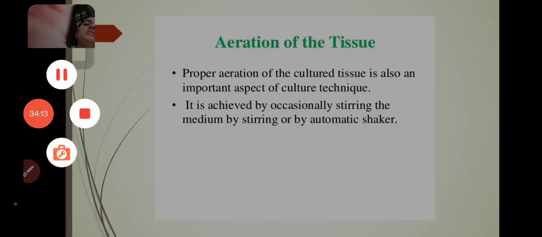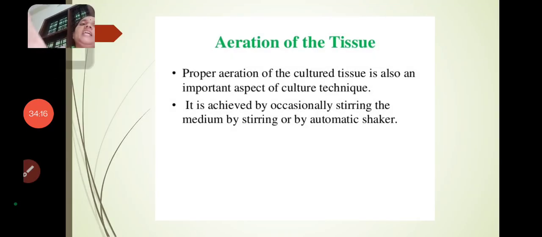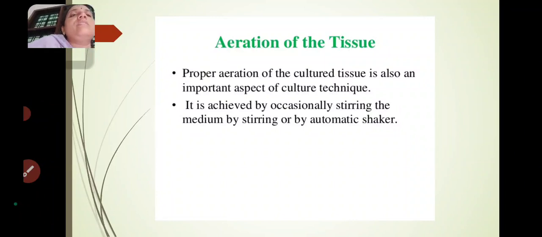What is the third step? That is the aeration of the tissue. Proper aeration of the culture tissue is also an important aspect of the culture technique. It is achieved by occasionally stirring the medium, by an automatic shaker, or by putting a cotton plug on the test tube. This will be very useful to the explant. It will give proper aeration to the explant.